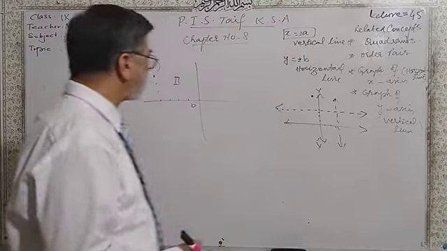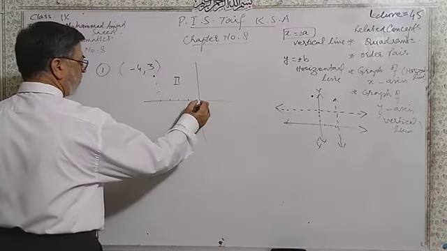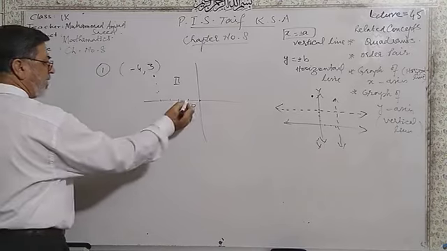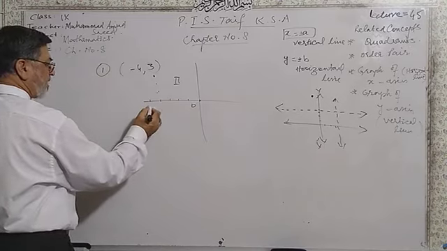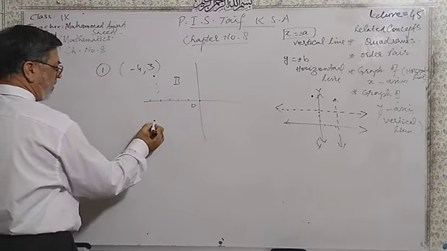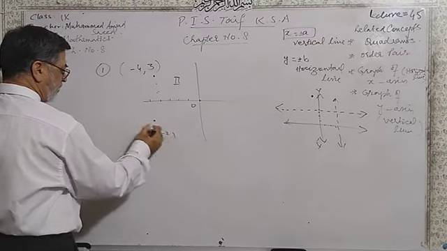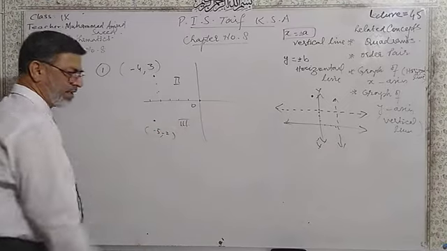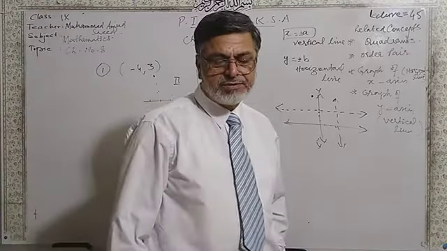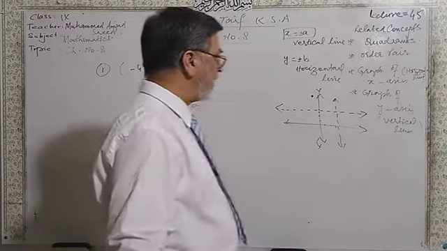Similarly, we have minus 5, minus 2. From the origin, x is negative: 1, 2, 3, 4 and minus 5, and minus 2 down. So minus 5, minus 2. That is the third quadrant. So minus 5, minus 2 is in the third quadrant.